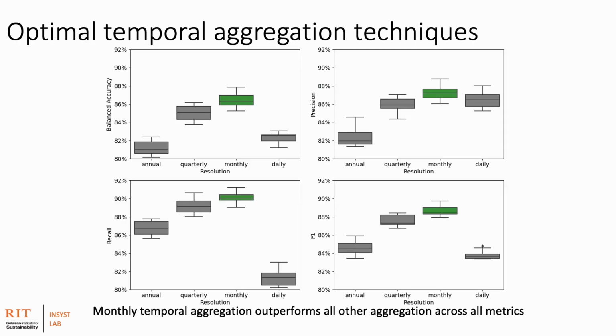Now let's dive into the main findings of our study. First, we investigated the optimal temporal resolution for mapping electrification with nighttime lights. We compared annual, quarterly, monthly, and daily images across a range of metrics and found that monthly resolution gave the best performance. Generally, increasing the temporal resolution improved the performance of the models up until we reach monthly aggregation. This is because daily images contain a lot of noise, resulting in an increased number of false positives.